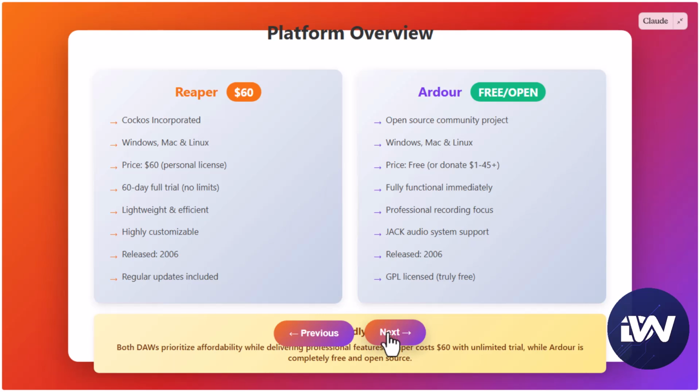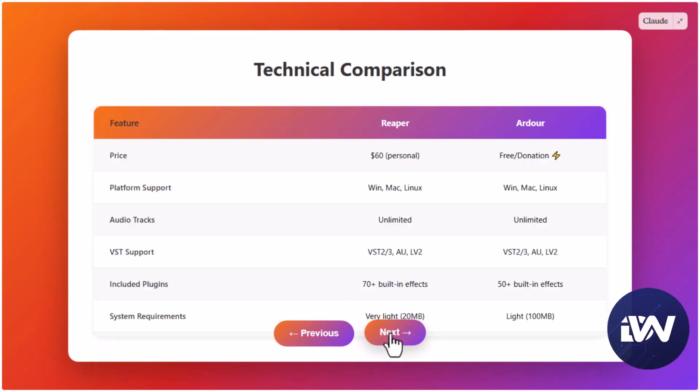On the other hand, Ardour is an open source DAW that's completely free to try, and it's designed for professional audio recording and mixing. It has strong multi-track recording capabilities, flexible routing, and powerful editing tools. Ardour also integrates well with Linux systems, which is a big plus if you prefer open source platforms. However, it can feel a little bit less polished than Reaper, and some users find the learning curve slightly steeper, especially if you're used to mainstream DAWs.